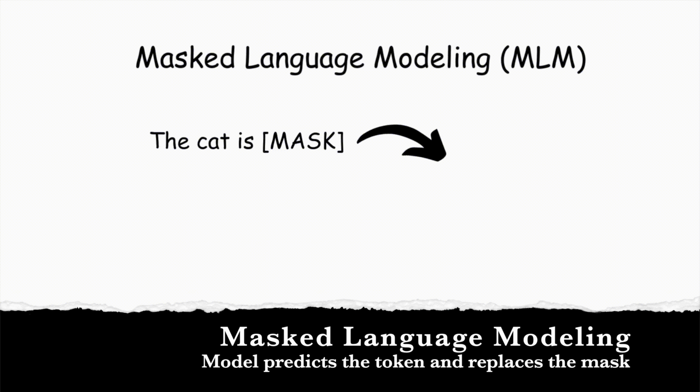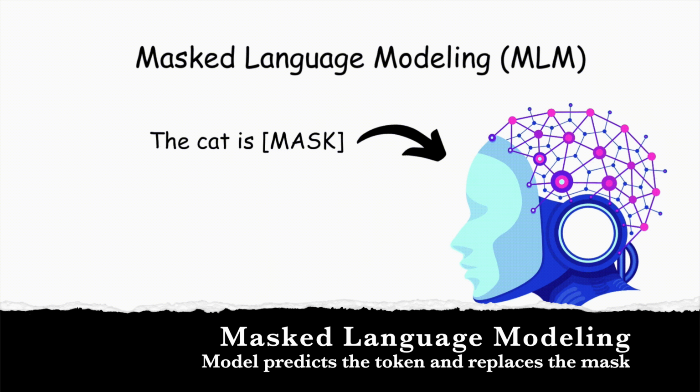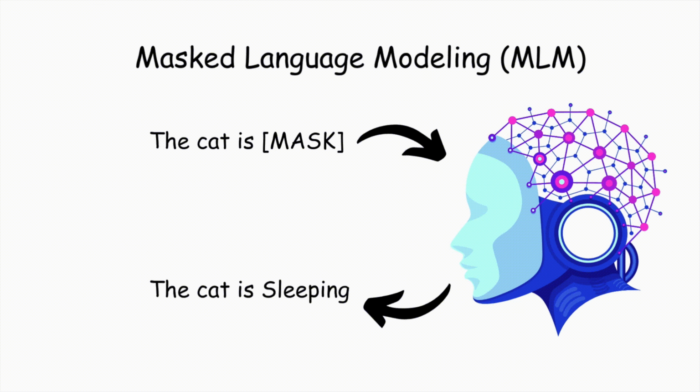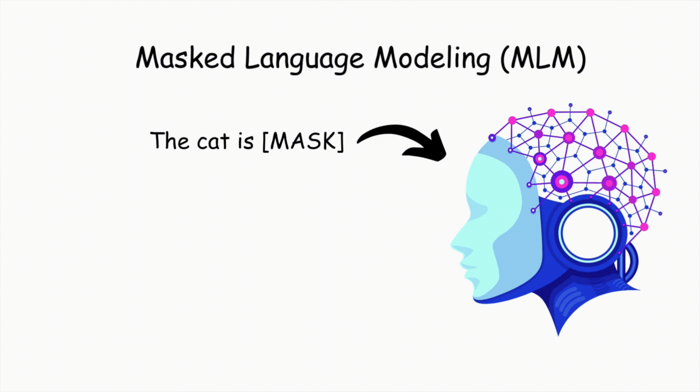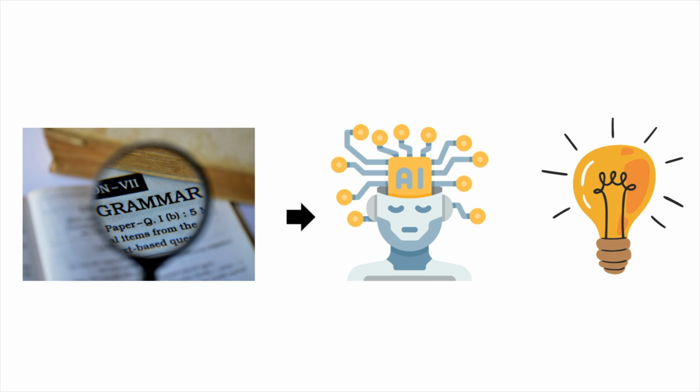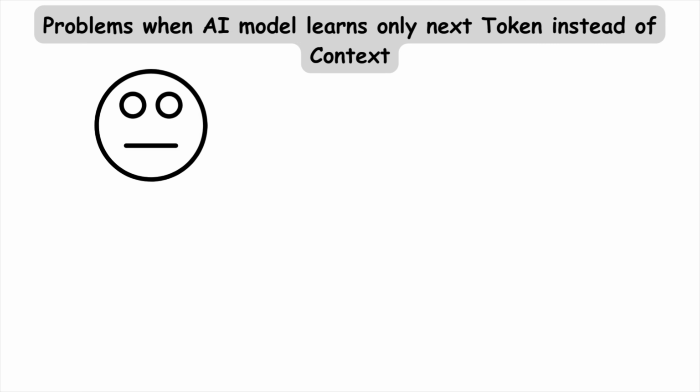Now, let's understand what is masked language modeling. This approach is a variant of next token prediction in which some of the words in the input sentence are replaced with special tokens such as masks. The model is then asked to predict the correct word that should be inserted in place of the masks. One advantage of this objective function is that it allows the model to learn the statistical structure of language, such as common word sequences and patterns of word usage.